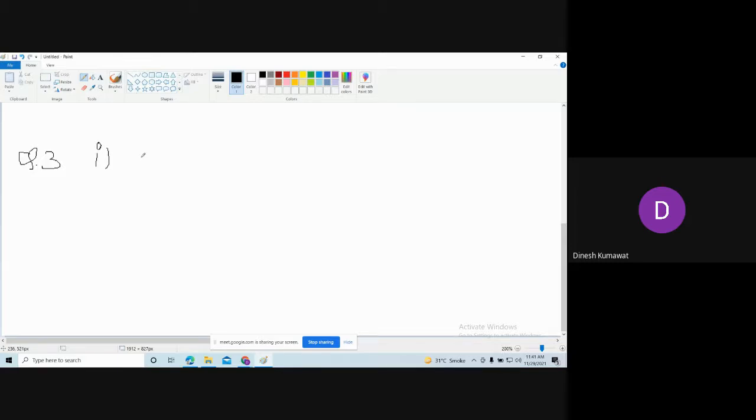You need to find the infimum and supremum of the set. Let me call it S. That set is going to be 1 upon 1/n, where n belongs to the natural numbers.